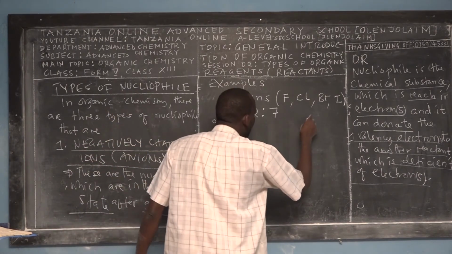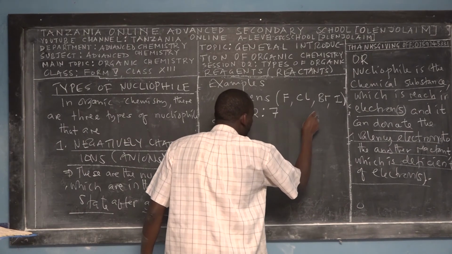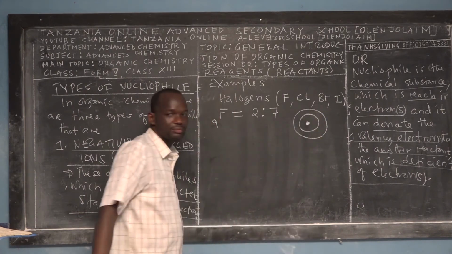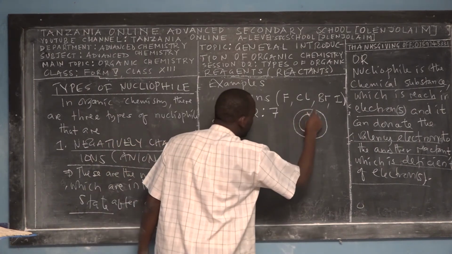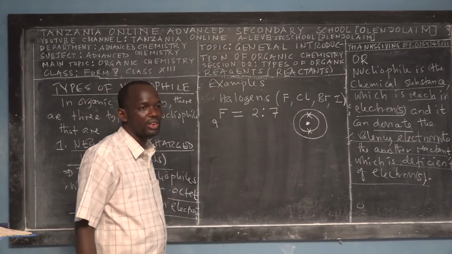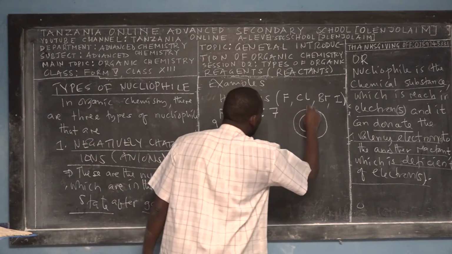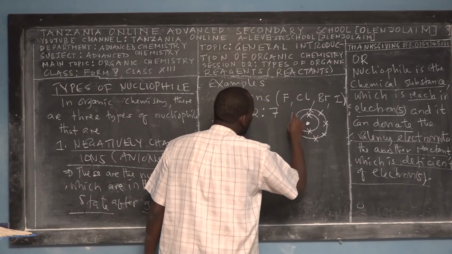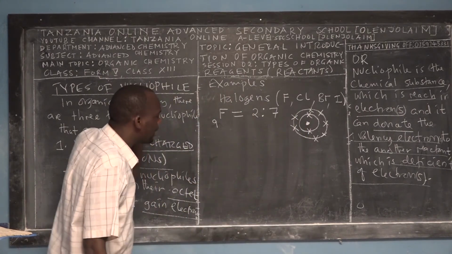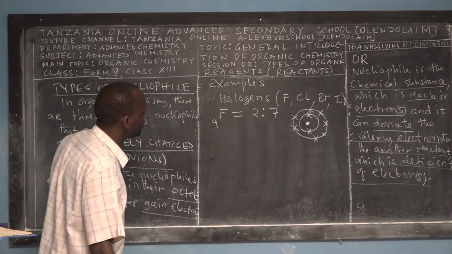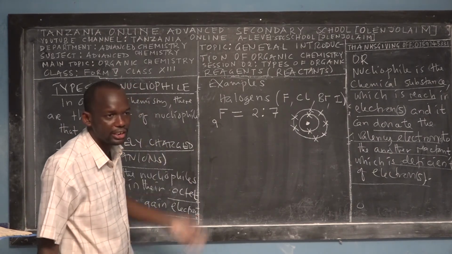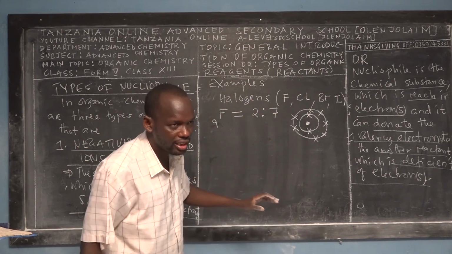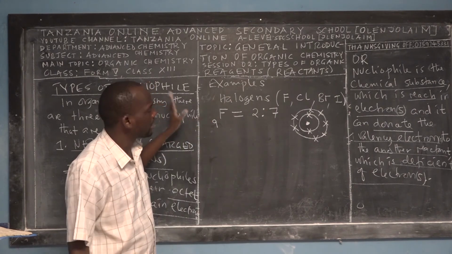And we used it during Form 2, this is the nucleus of fluorine. We used to draw the electronic configurations in this form, right? These are inner electrons. They don't take part in formation of covalent bonds. And then you have 7 electrons. I'm going to teach you from the fundamental idea, so even if you forget some of the stuff, I might spend a short time to remind you. This is knowledge of Form 2, right? It's better if I give you a quick review, even when I talk about the other remaining halogens.